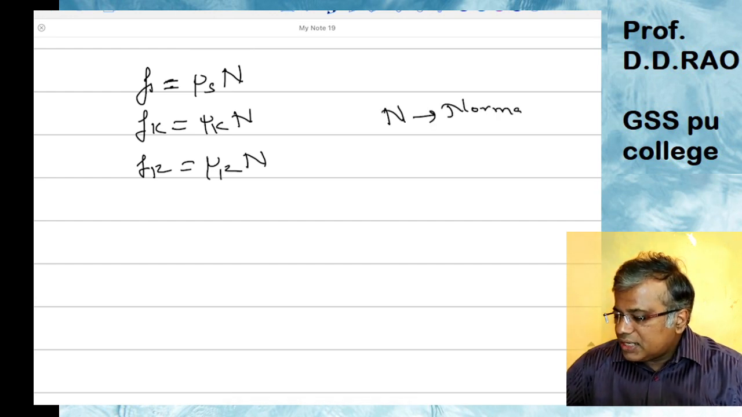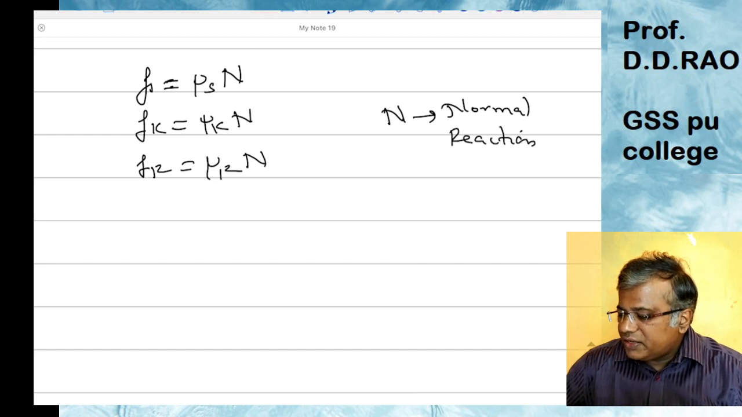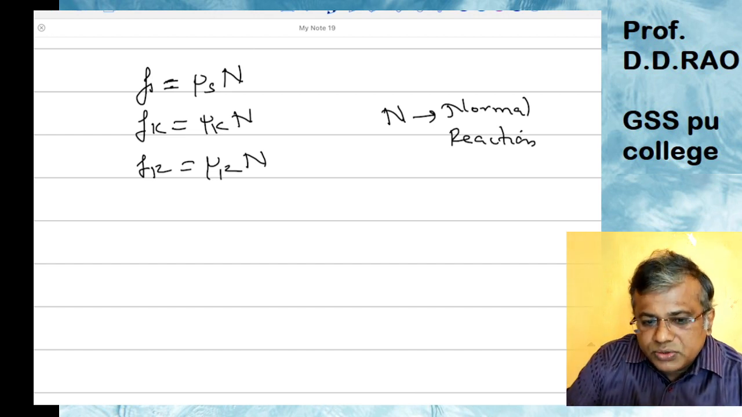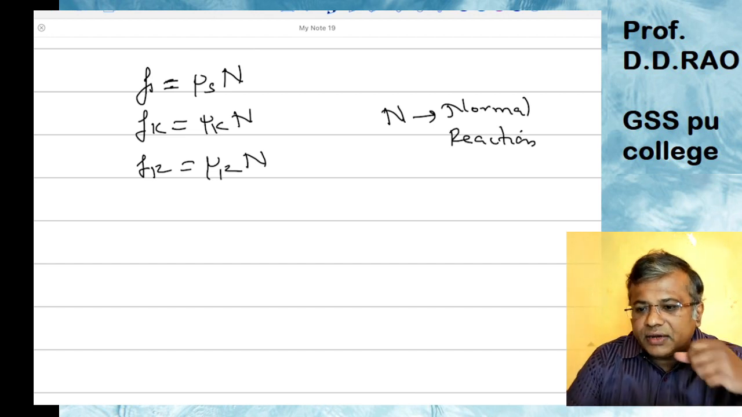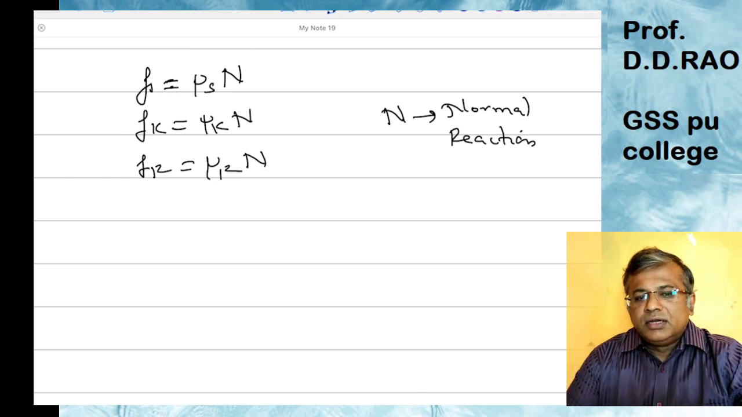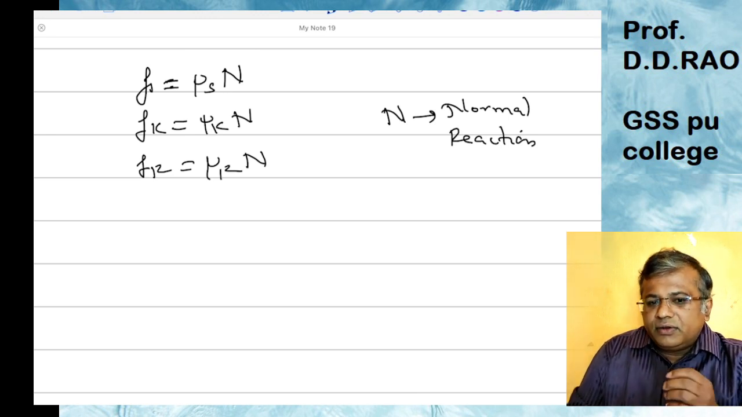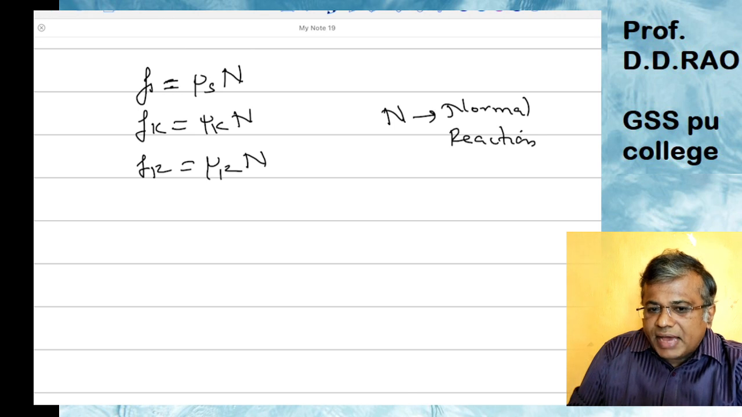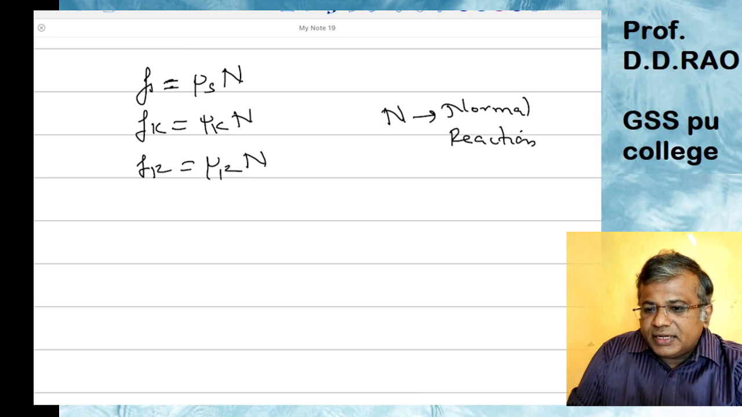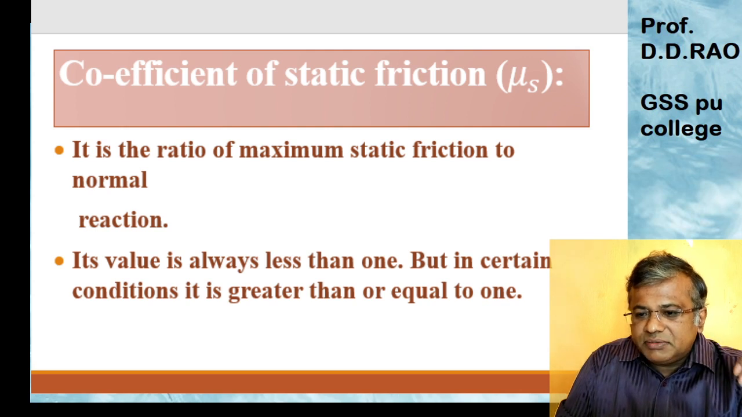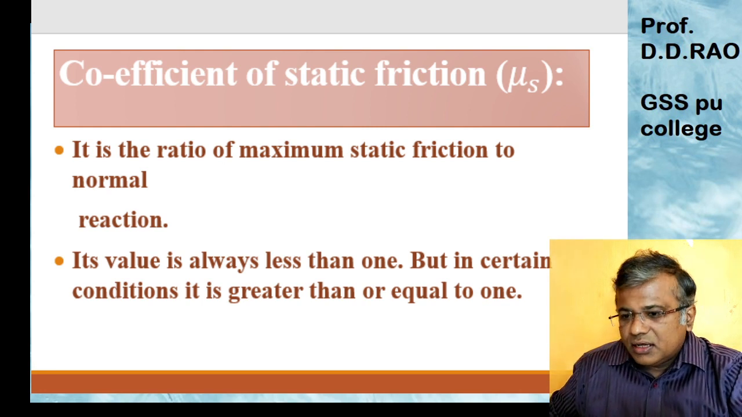The normal reaction has to be understood very clearly. In the last lecture, if you go through it, I have shown you how we can calculate the normal reaction. So, the coefficient of friction is the ratio of maximum static friction to the normal reaction. How can we write it?